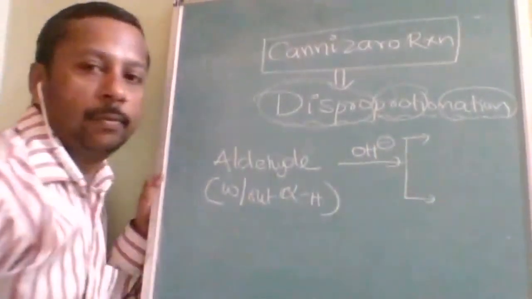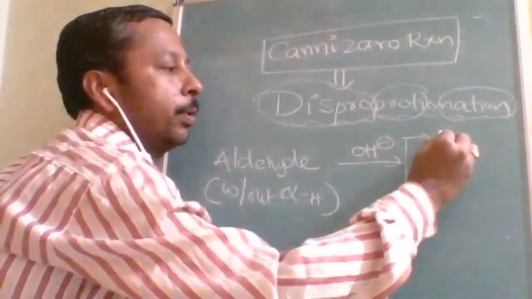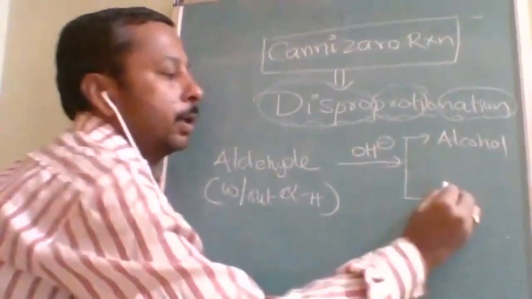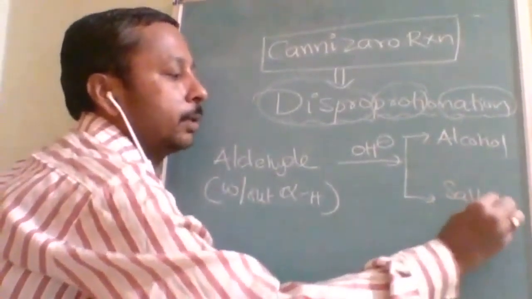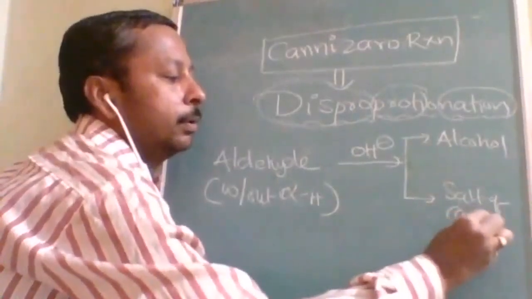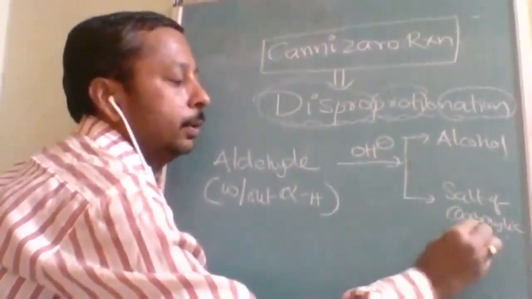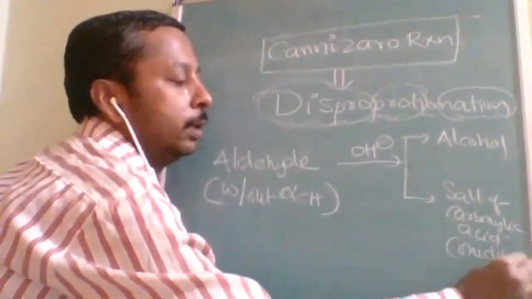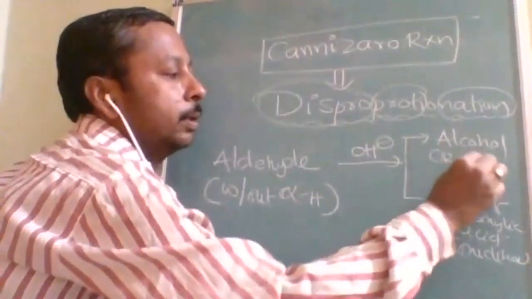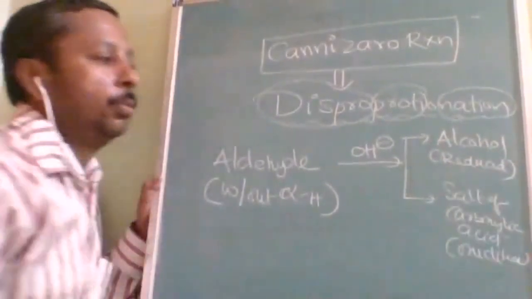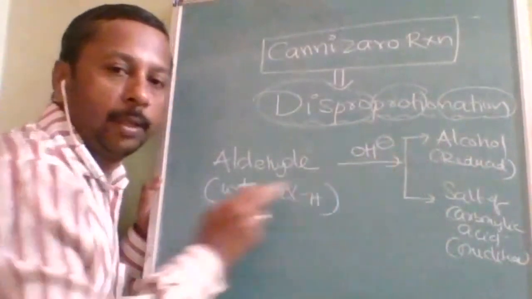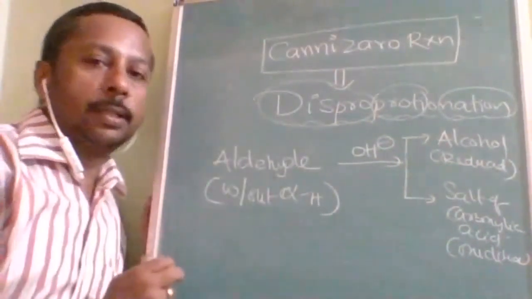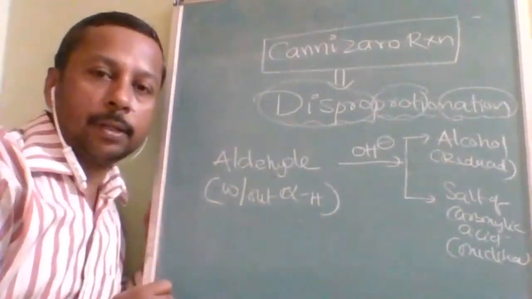One is the reduced product, which is alcohol. The other product is the salt of carboxylic acid, which is the oxidized product. So both oxidation and reduction take place in one type of molecule, the aldehyde. That is why it is called a disproportionation reaction.